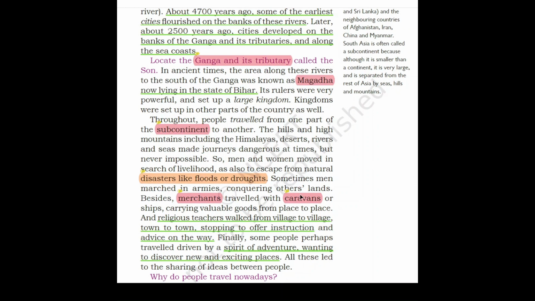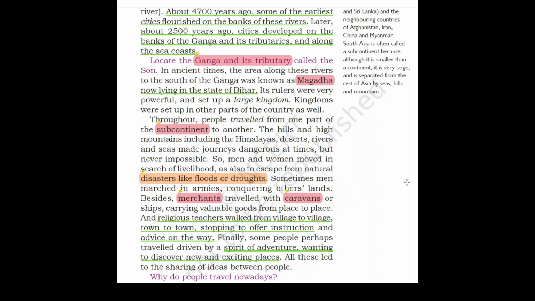Now what are caravans, children? Caravan is a vehicle which is equipped for living in. Equipped means you can live in that vehicle and travel in that vehicle. You will have your bed there, you will have your kitchen there, and it is towed by a car. Or ships carrying valuable goods from place to place.